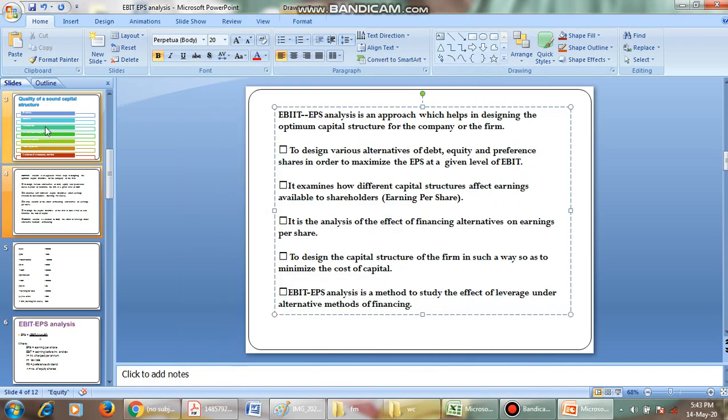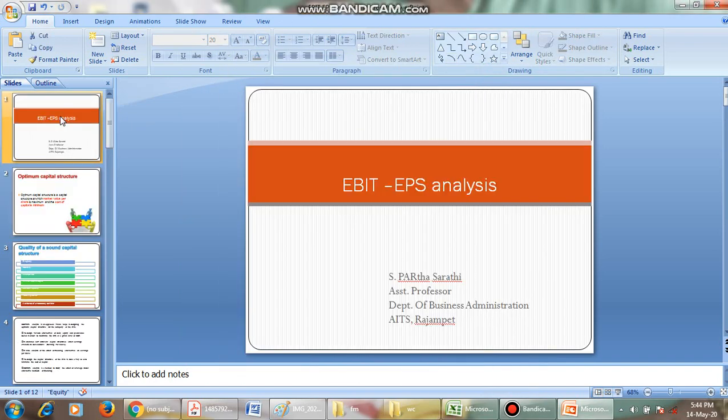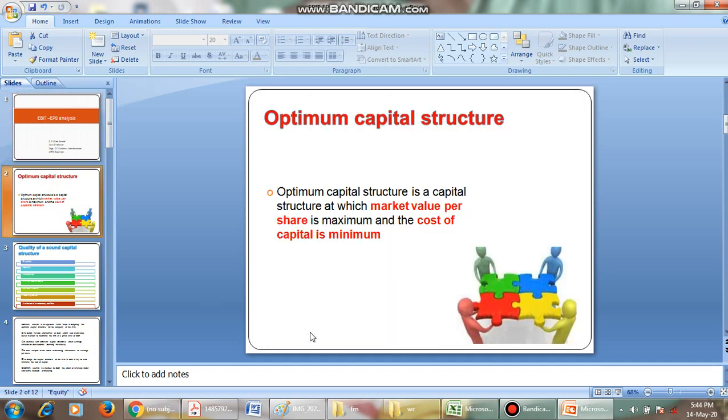Hello everyone. In this session, we will discuss what is optimum capital structure and what is EBIT EPS analysis. Okay, let us see what is optimum capital structure.